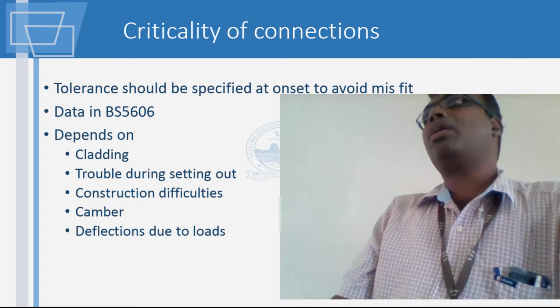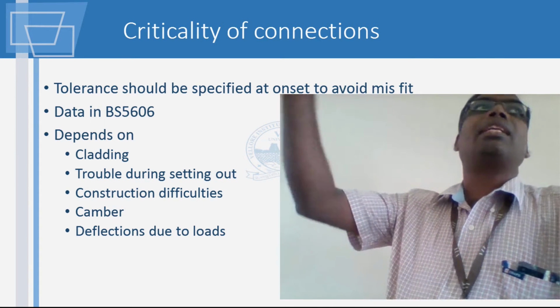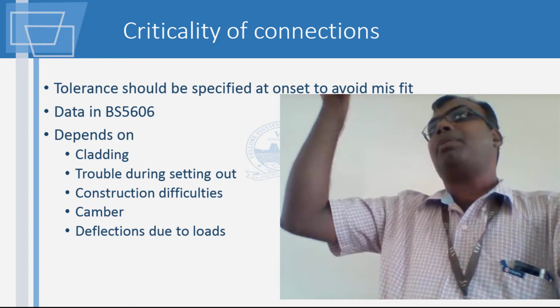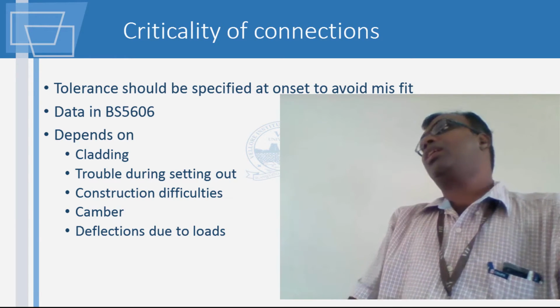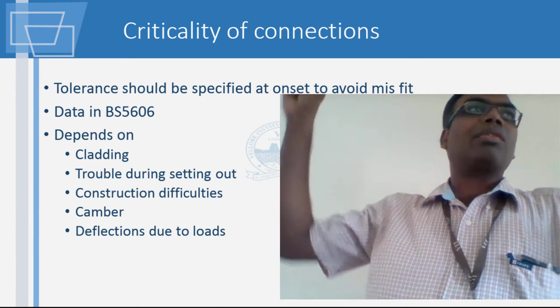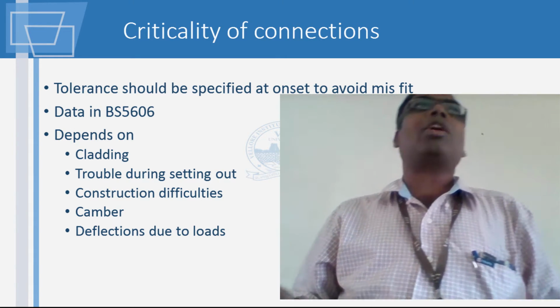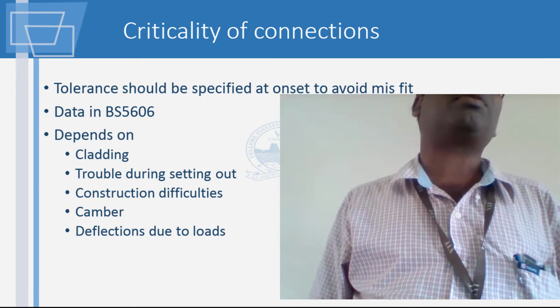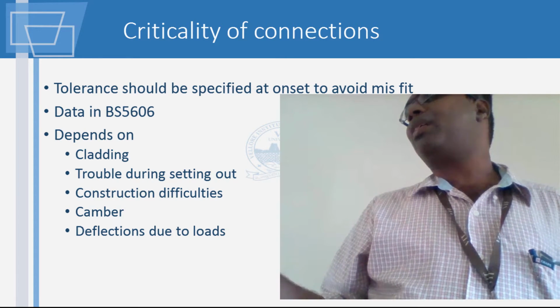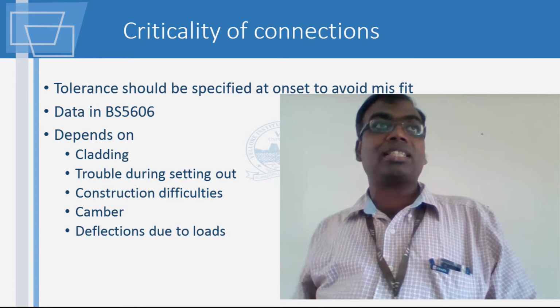Normally, they will give a dimension of 1 meter within bracket plus or minus 0.01. It means whatever you are doing should be exactly 1 meter, but how much deviation can you accept? 1 centimeter. Of course, 1 centimeter is a very large tolerance.